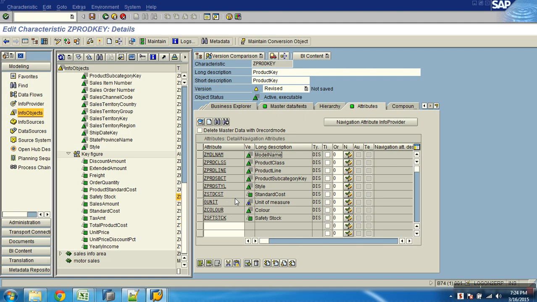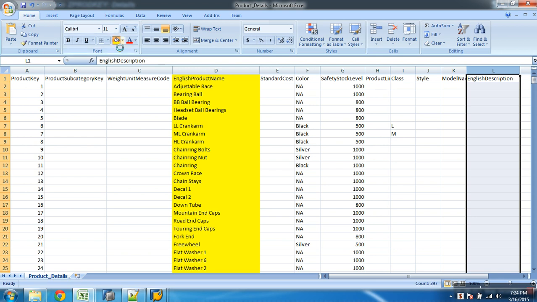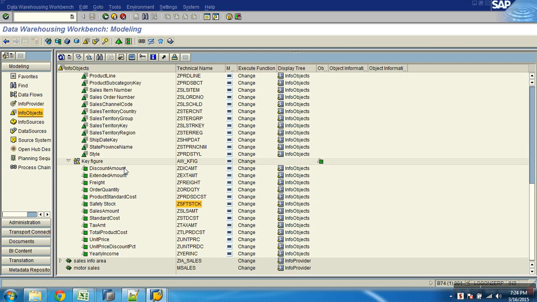English description I don't have. Why? We planned that for text table. So rest all attributes are fine. Done. Okay, boss. Now,